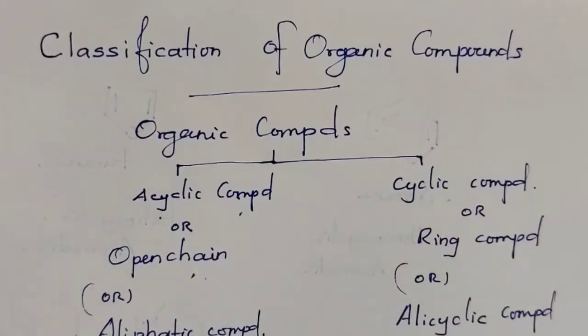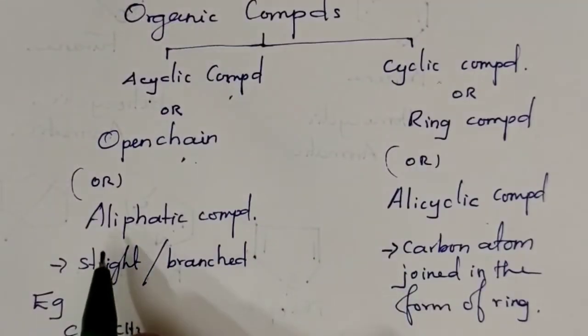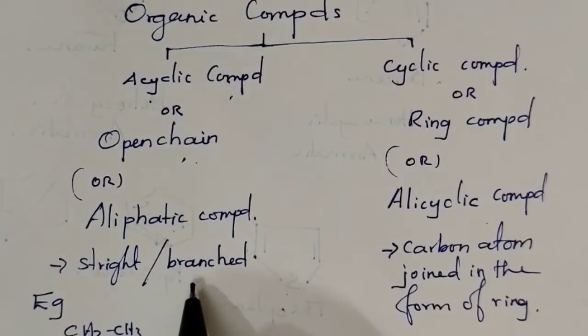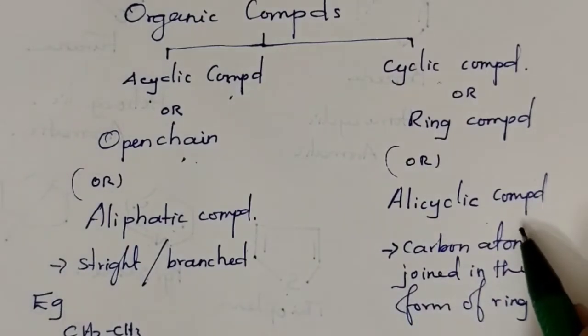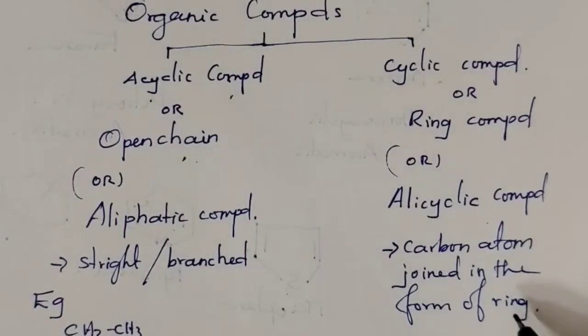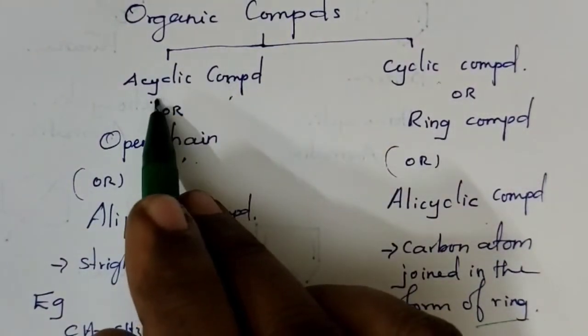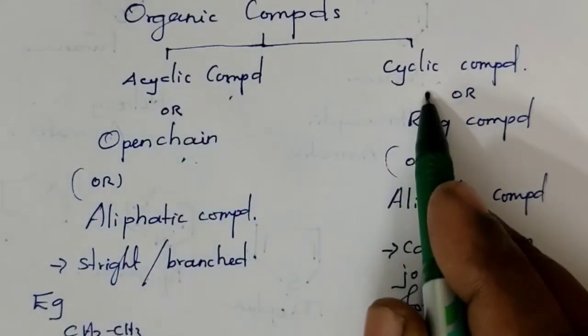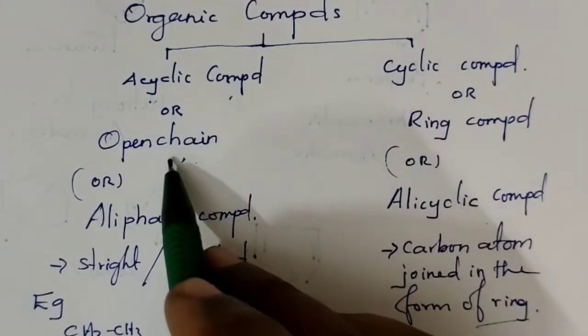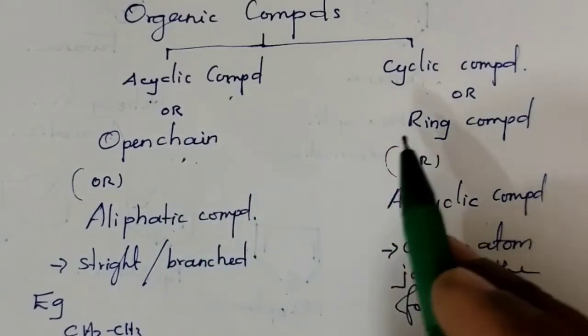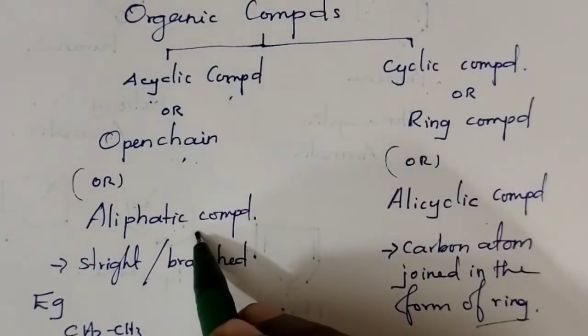Open chain compound means they are straight chain or branched chain compounds, whereas cyclic compound means the carbon atoms join together to form a ring. Organic compounds are broadly classified into acyclic or cyclic compounds. Acyclic compound is otherwise called open chain compound or aliphatic compound.